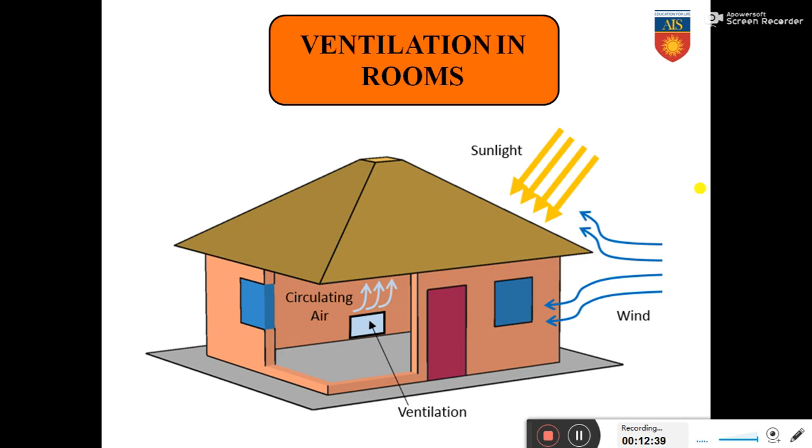Why? Because in cold countries, the air inside the room is cold. So if you switch on the heater near the floor, the air at the bottom of the room becomes heated up, and being hot, it is lighter and moves up, and the cold air, being heavier, goes down and is heated up again by the heater. This continues until the entire room is heated up. So it is the same phenomenon for air conditioning and for heating.